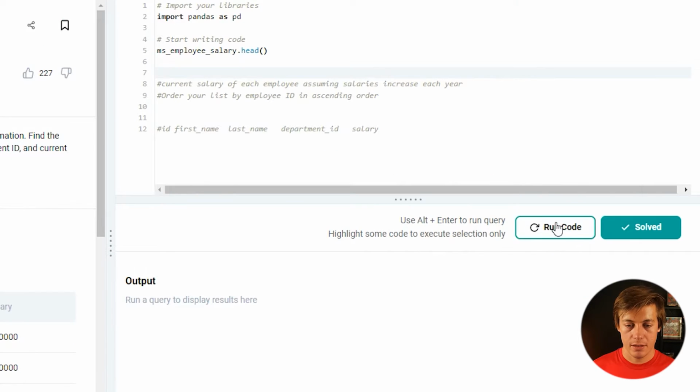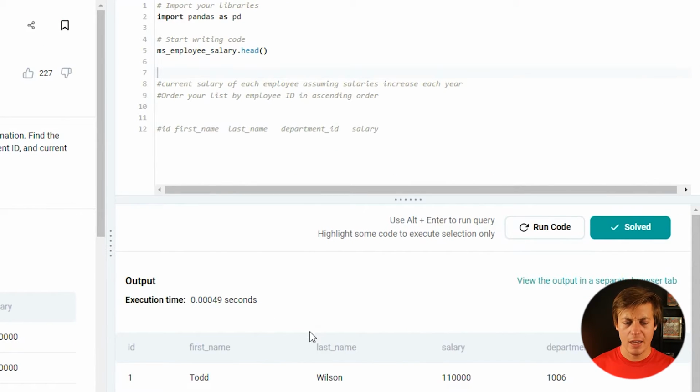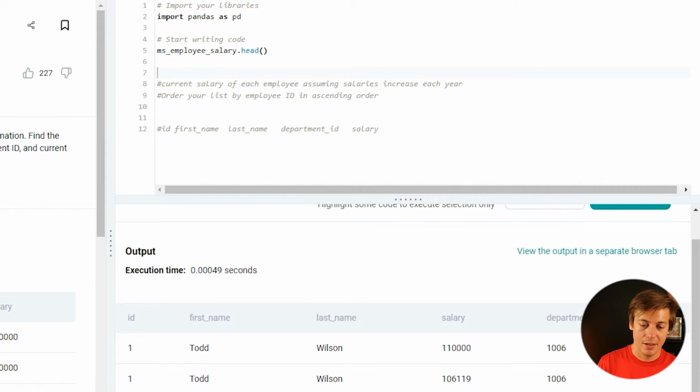All right, so let's take a look at this data frame. I have a head here. So Todd, we have him here twice, 110 and 106. And then Justin, we have 128 and 130. Different order on that side of things. And then we have Kelly. We could expand out the head if we wanted to, but this probably isn't too bad.